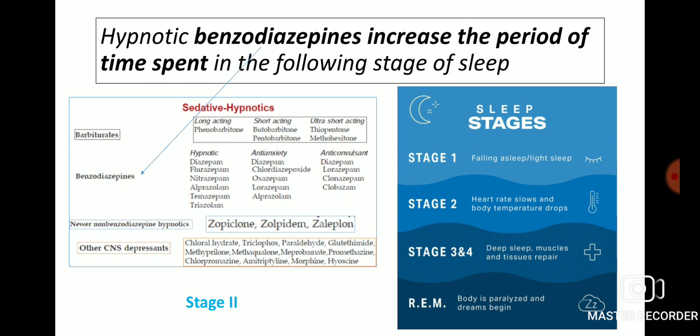Hypnotic benzodiazepines increase the period of time spent in the following stage of sleep: stage 2, where heart rate slows and body temperature drops. So there are 4 stages of sleep. The first stage involves falling asleep, or light sleep. In the second stage, heart rate slows down and body temperature also drops. In stages three and four, that is deep sleep, muscle and tissue repair happens, and in rapid eye movement sleep, the body is paralyzed and dreams begin.